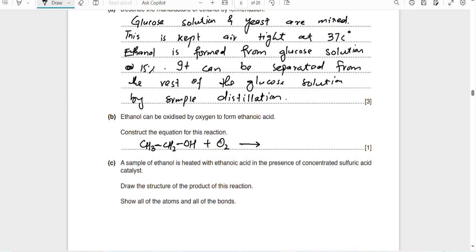What will happen? CH3, this carbon, and double bond oxygen, okay? Double bond oxygen, and then there will be OH. This hydrogen and one more oxygen will form the H2O. So it is called oxidation of ethanol. So ethanoic acid is formed.